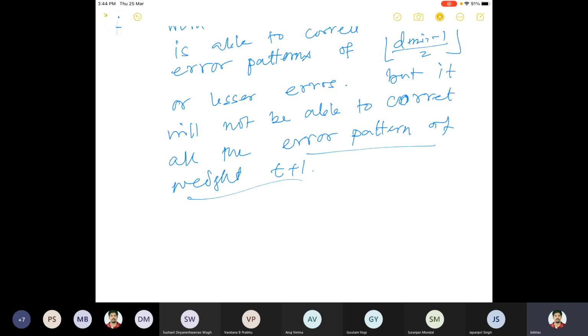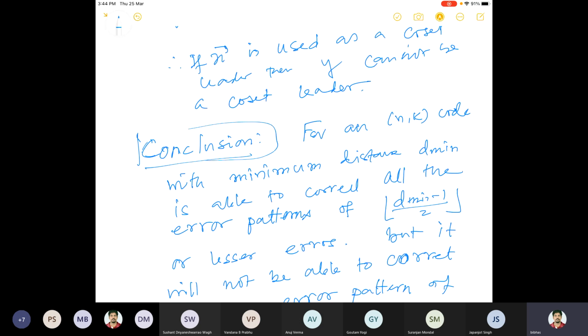Okay, these are the conclusions, and we'll use this in an example. We'll see why this is very, very important for error correction. So this is actually the idea which connects dmin with the error correction, the error correcting patterns.